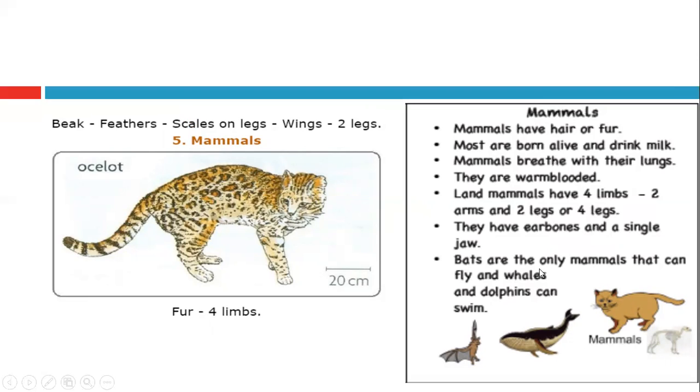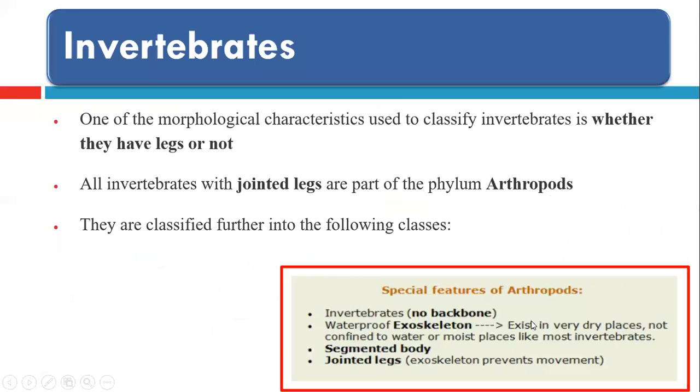Bats are the only mammals that can fly, and whales and dolphins can swim. Whales and dolphins are mammals also, because they share the external features of mammals.